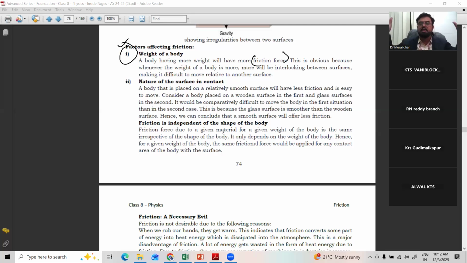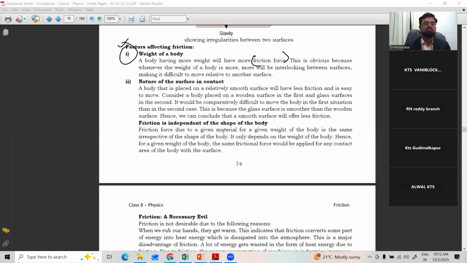Suppose a very big wooden container is there. If you want to move it, it is very hard compared to a very small one. Because the big one has more interlockings with the second surface, we need to apply more force to overcome the frictional force to move that container. So greater the weight, greater the friction.